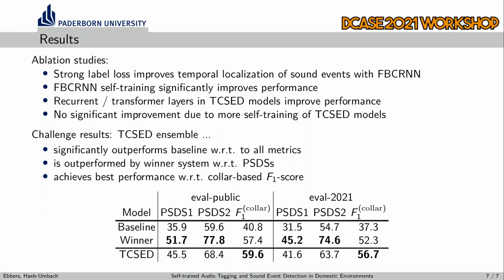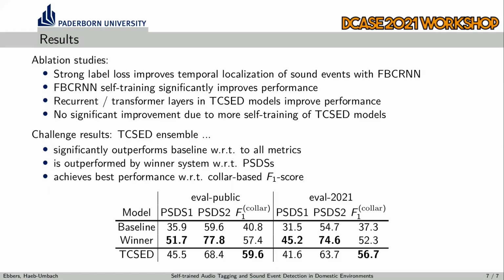Further, the recurrent and transformer layers in the tag-conditioned sound event detection models improve performance compared to purely convolutional neural networks. Finally, we found that there is no significant improvement due to even more self-training of the tag-conditioned SED models.